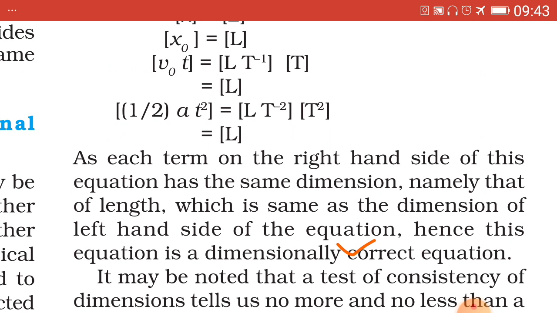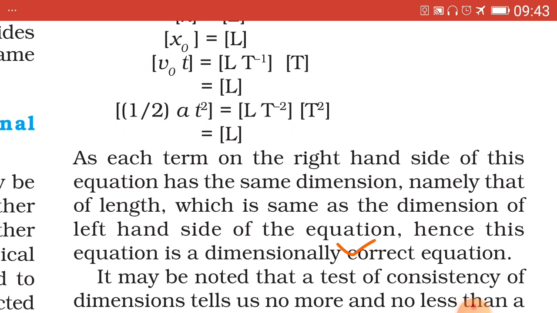Now on simplifying, L raised to 1, now t raised to minus 2 plus t square, that is minus 2 plus 2, which is equal to 0, so equal to 1. So here again equal to L raised to 1. Now you add all those three terms one by one, that is L raised to 1 plus L raised to 1 plus L raised to 1.